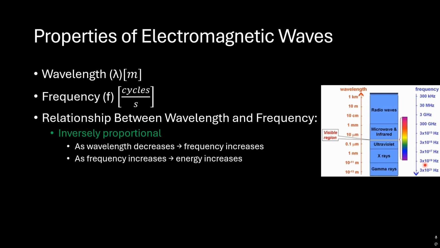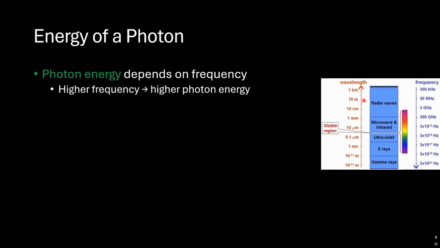What do we mean by that? We mean that as wavelength decreases, frequency increases, and as frequency increases, the energy increases. What do we mean by that? When we increase the frequency, for sure the wavelength will be shorter, and for sure the energy will be higher. So photon energy depends on frequency. Higher frequency means higher photon energy.